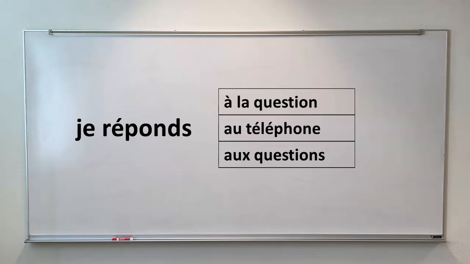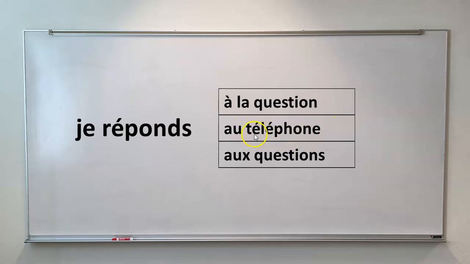So if you want to say I answer, you simply say je réponds. I answer, I do answer, I am answering. If you want to answer something like a question or a telephone, you have to use the preposition à before the noun. So for I answer the question, je réponds à la question. I answer the question, I do answer the question, I am answering the question.